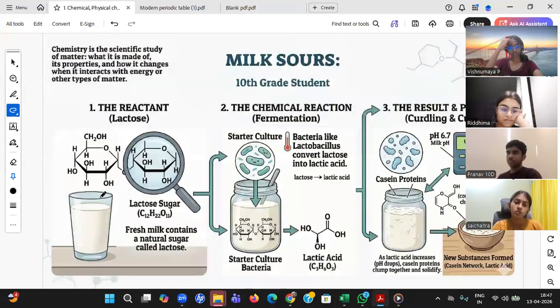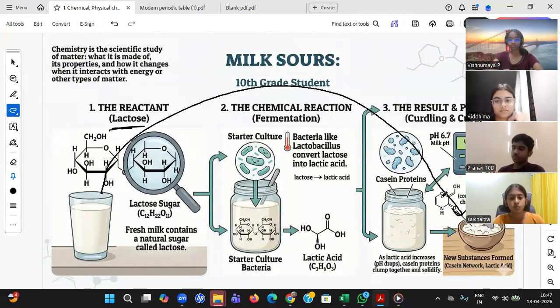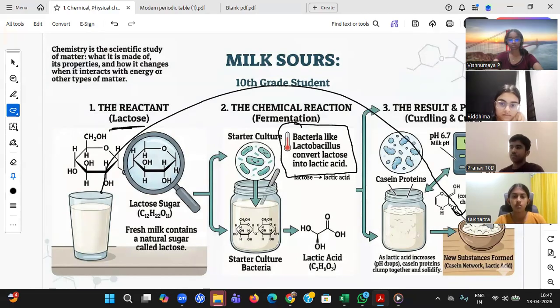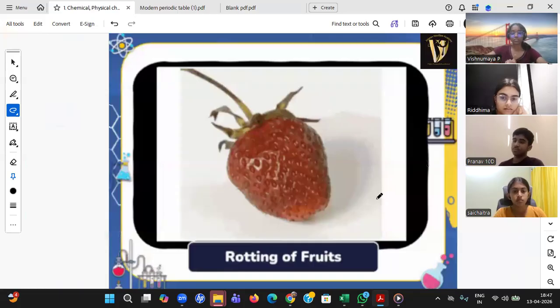Now, who is doing that? You see, in the milk we have lactose and lactose will be converted into curd, which is nothing but lactic acid. Who will be doing that? Lactobacillus bacteria. Okay? So, in milk we have lactose, in curd we have lactic acid. A new compound is formed. That's the reason it is a chemical change. Okay, no need to write this, sir. It's only to make it interactive. I made this slide, from lactose to lactic acid. Understood, Lavanika now? Yes, sir.